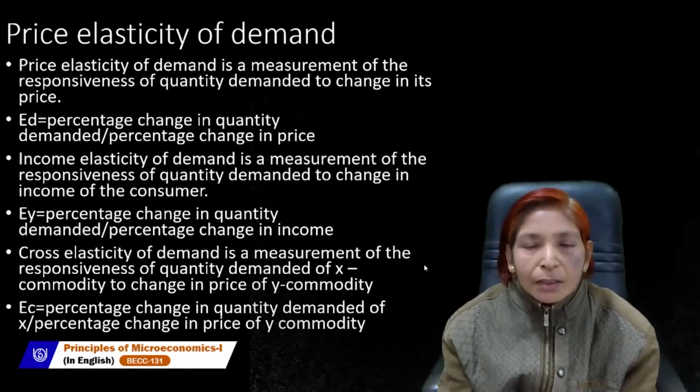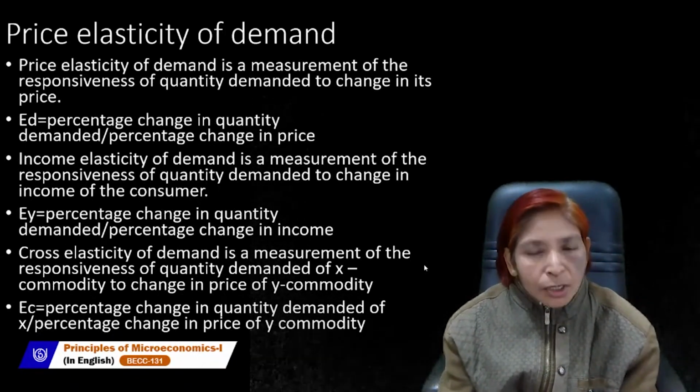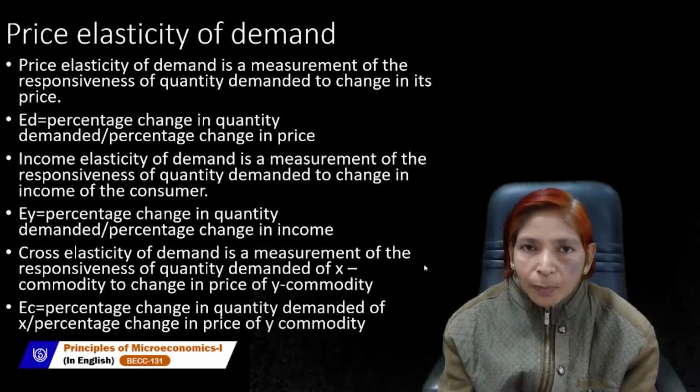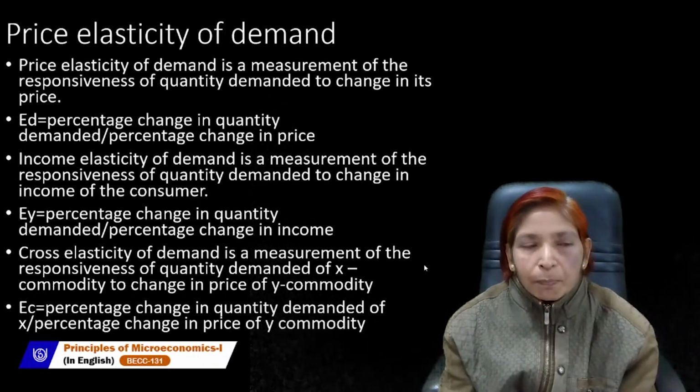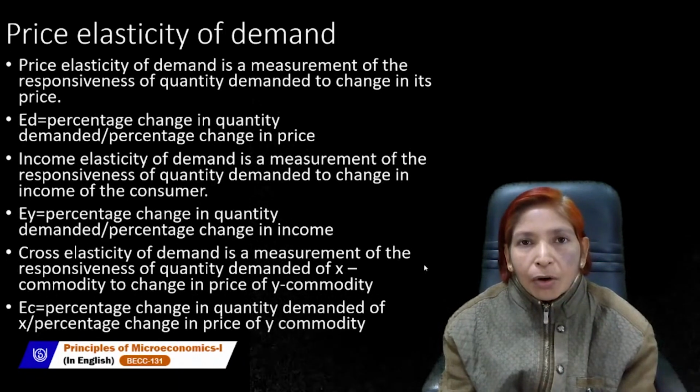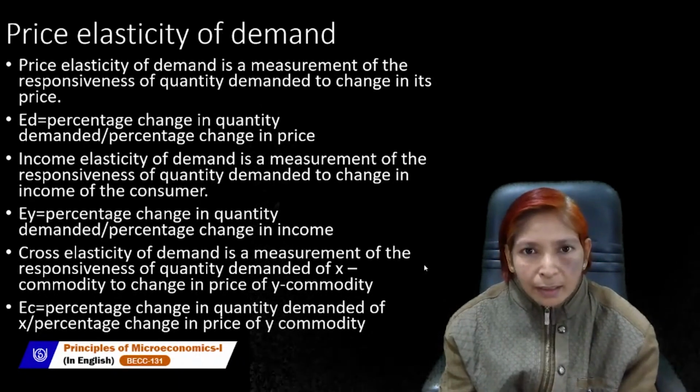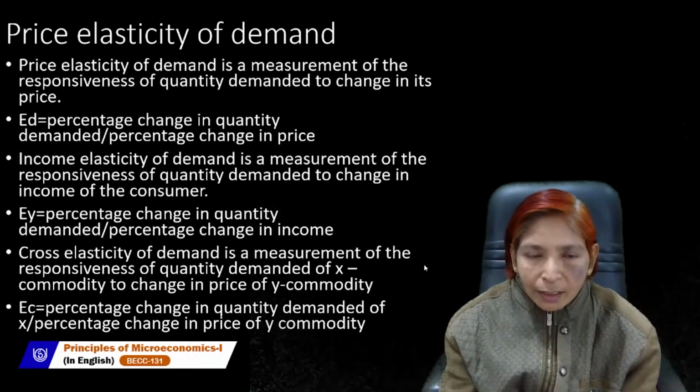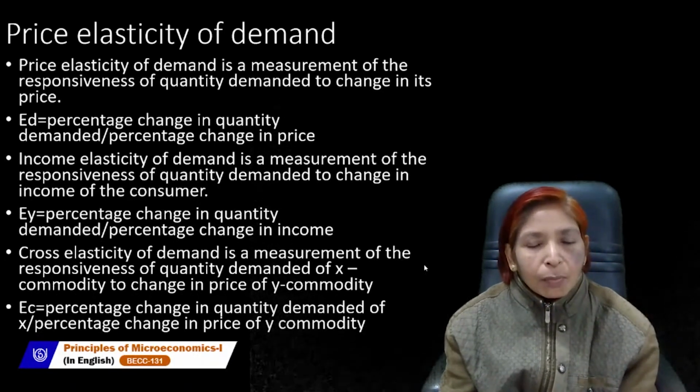So price elasticity of demand is a measurement of the responsiveness or proportionate change or percentage change. You can write anything: responsiveness of quantity demanded or percentage change in quantity demanded or proportionate change in quantity demanded due to change in its price.